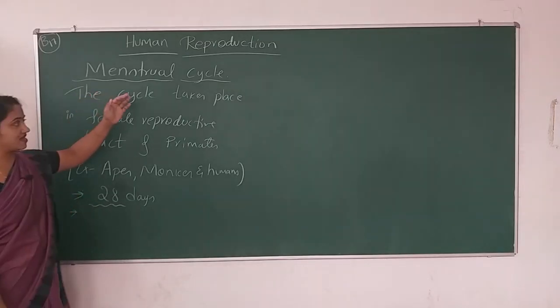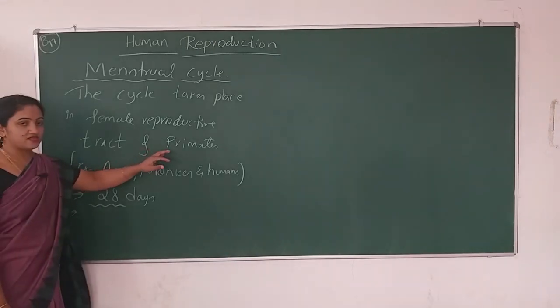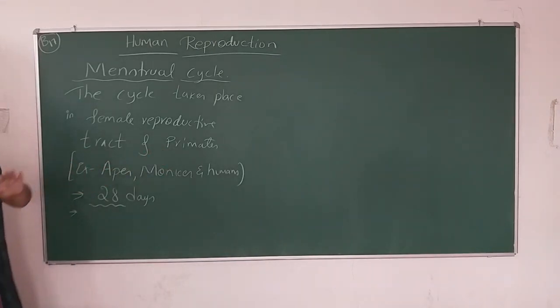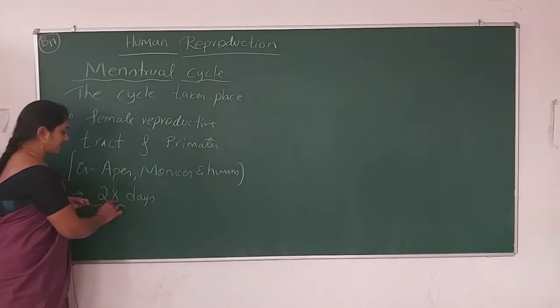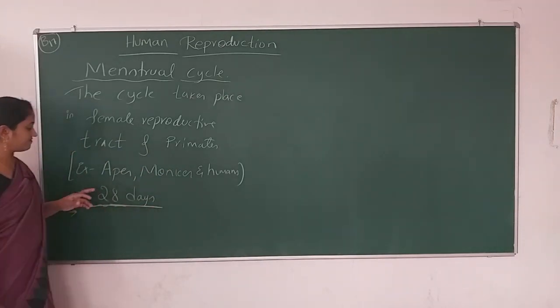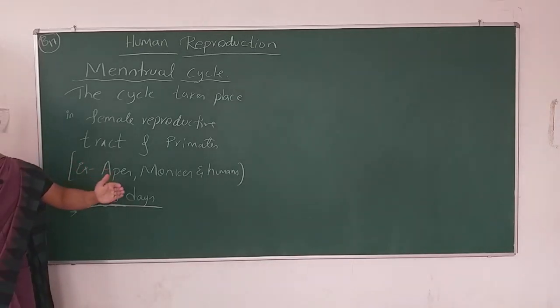So the menstrual cycle, as you know, is a cycle that takes place in the female reproductive tract of primates, not in all organisms, only in primates, and it occurs at every 28 days, at an interval of 28 days.